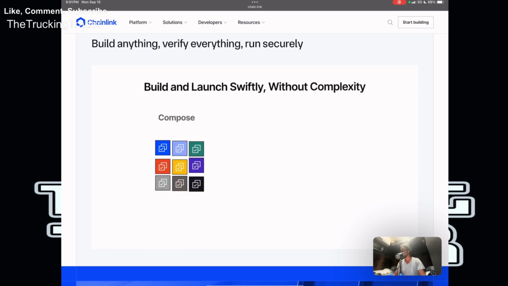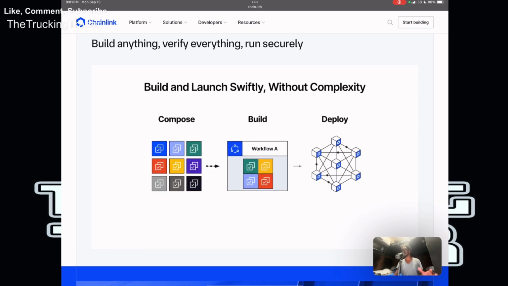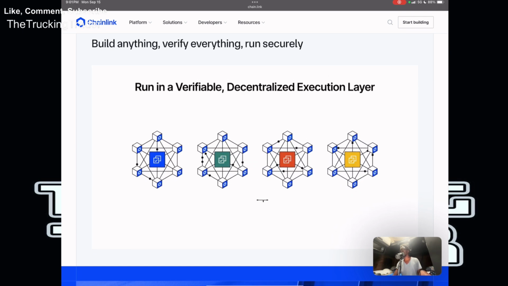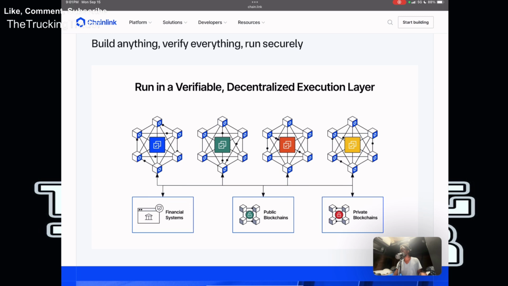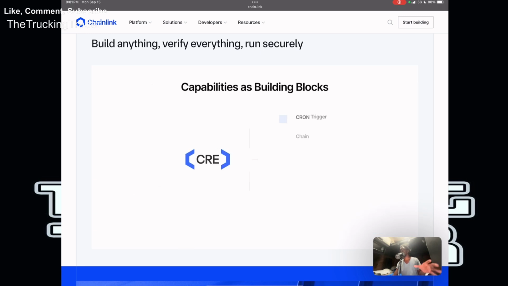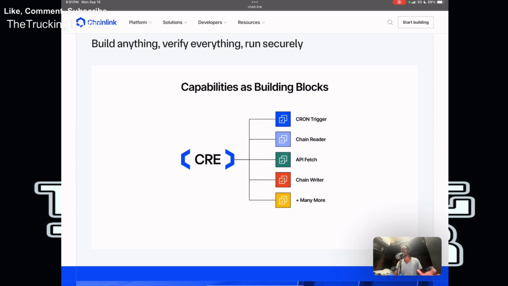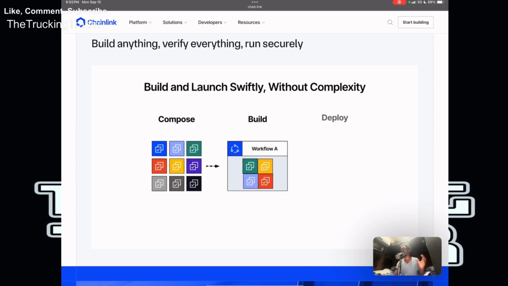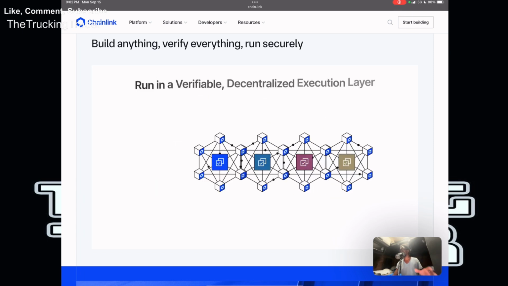I want to go back to talking about integration, right? So what is integration? What does it mean? Integration happens when another blockchain, DeFi protocol, or traditional company connects its systems to Chainlink's decentralized oracle network. This could be a DeFi lending app, an NFT platform, a layer 2 chain, or even a real-world business that needs reliable data, right?